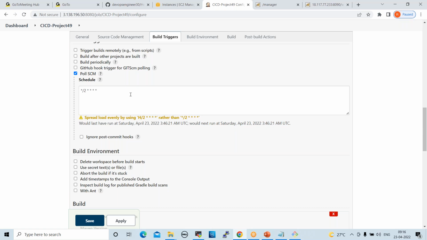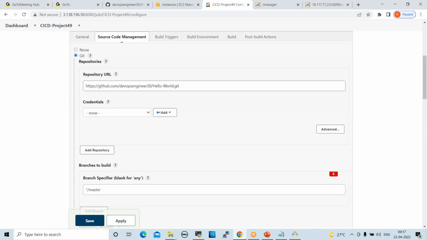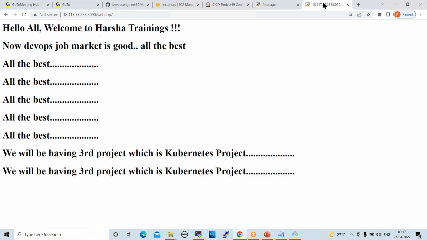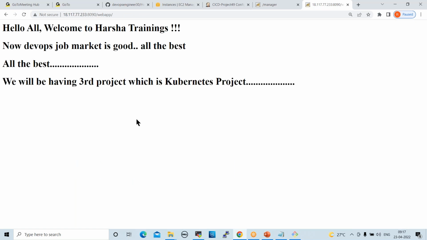Yeah, PollSCM is also fine. But in real projects, we should not configure PollSCM in business hours, only after business hours. After 6 or on weekends, you can configure this. Okay, now this code is deployed. Yeah, refresh here. It's here. Now the latest code is deployed on the Tomcat server, right?